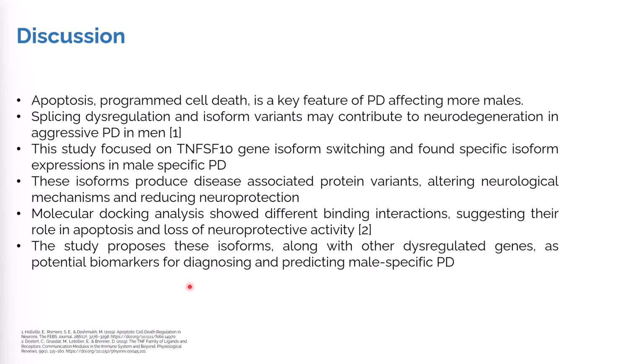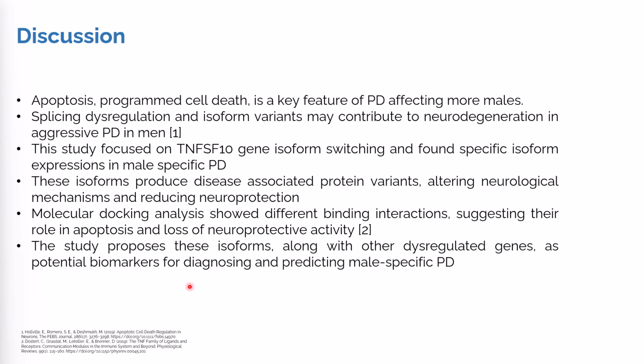Molecular docking revealed strong binding between the original wild type protein and DR4, and that can cause early apoptosis because there is significant binding. Since the gene is also highly upregulated, and the isoform produced by the same gene leads to lesser binding